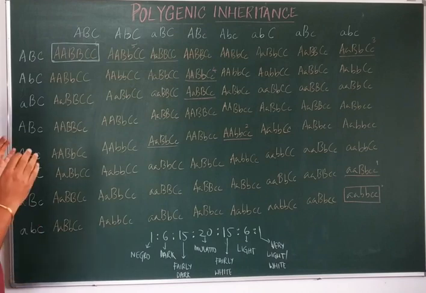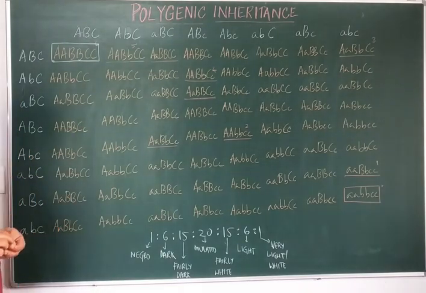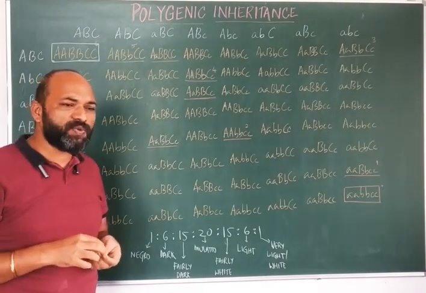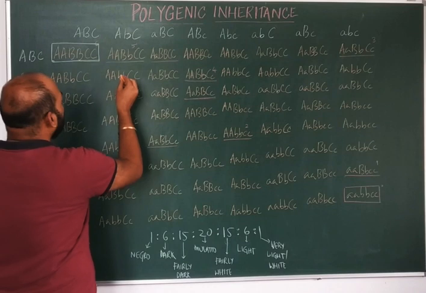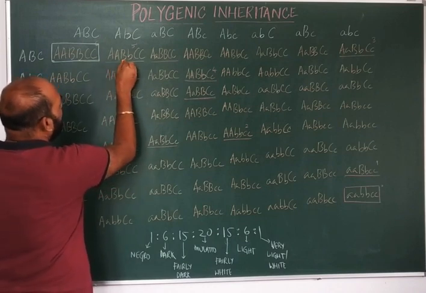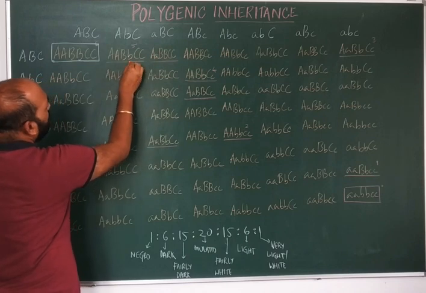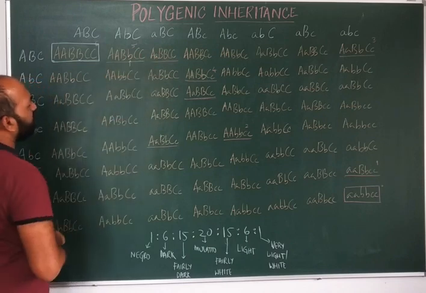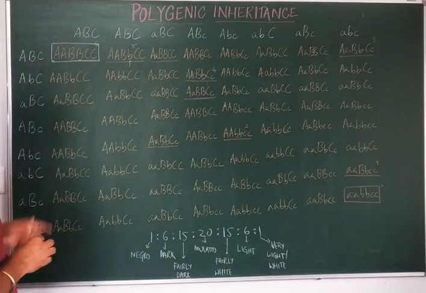Okay, and in this particular chart, what you can see is whenever an individual has 5 dominant alleles. For example, here I have shown capital AA, capital B, small b, capital C, capital C. So here one recessive allele is present and the remaining 5 are dominant alleles.